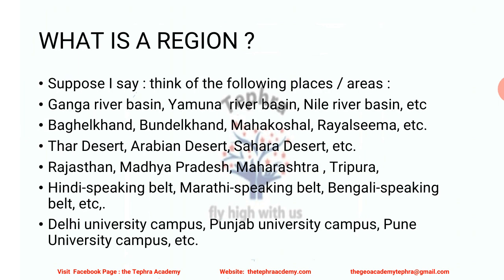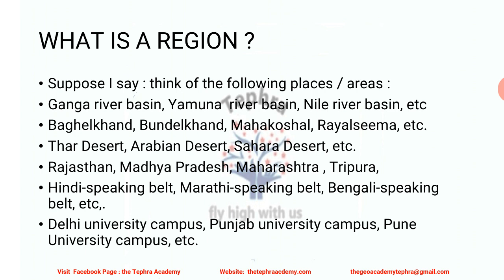So what is a region? Suppose I tell you to think of the following places. So I am giving you some places which are already written here to think. So think about Ganga River Basin, Yamuna River Basin and Nile River Basin.